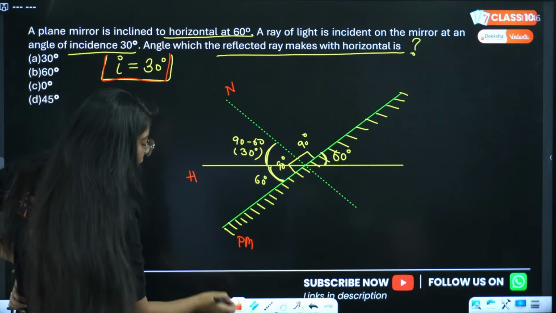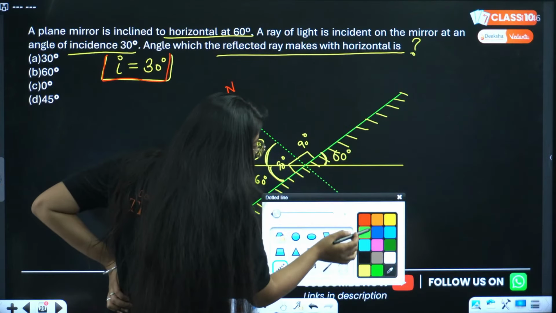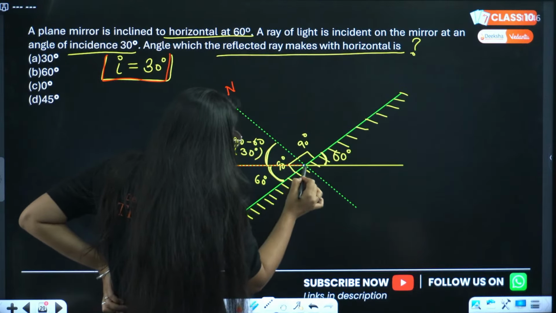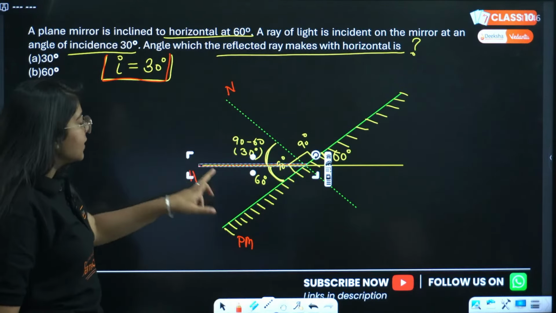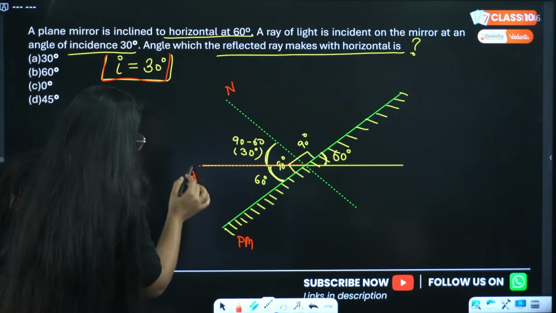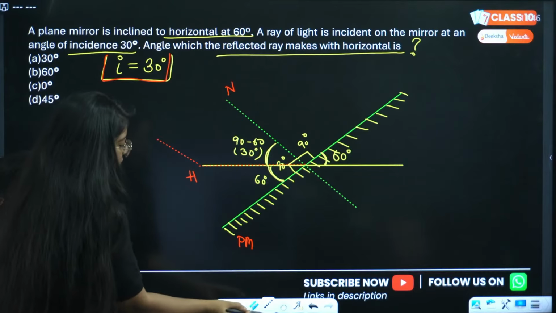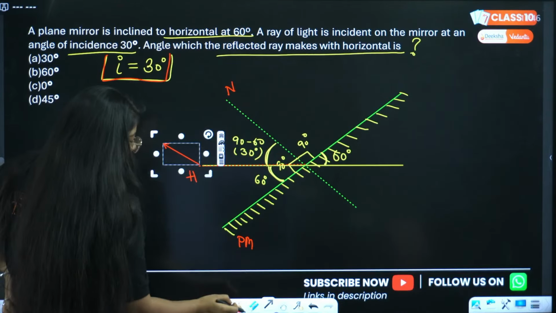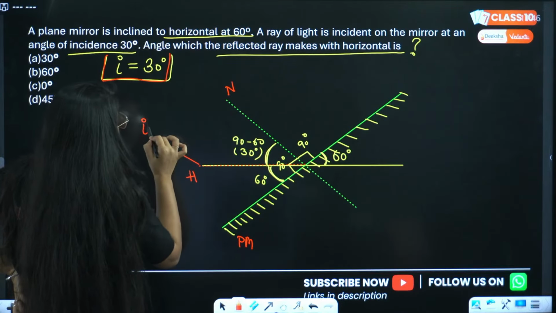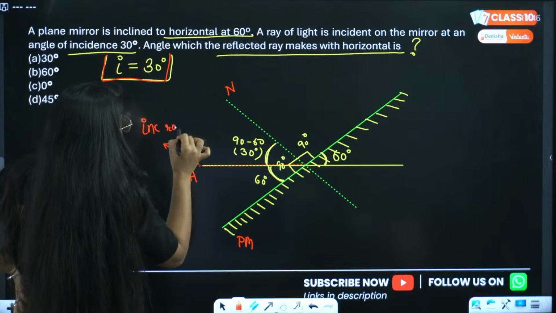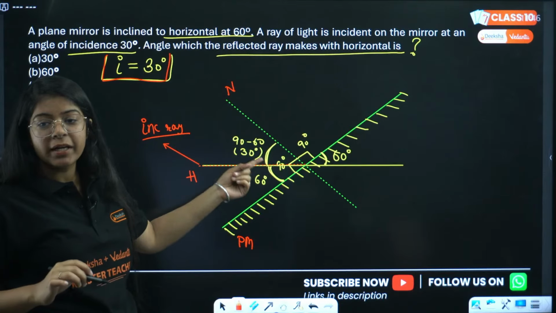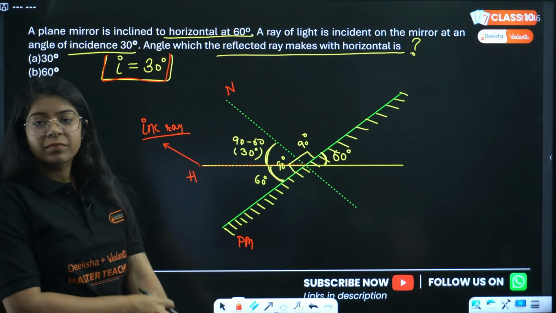So can I say that this red dotted one will be the incident ray? Any doubt till here?